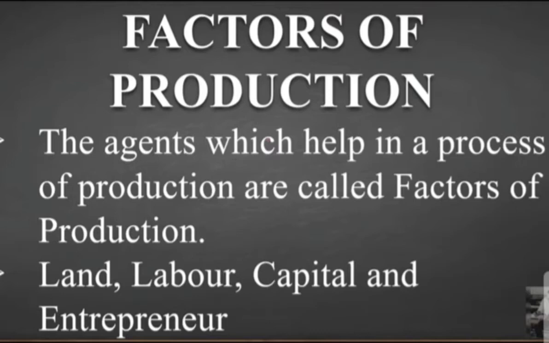The total income generated from the various activities is distributed to each factor of production according to their productivity or contribution in generating the income. So these 4 factors are the main ones, and we are going to see them briefly one by one.